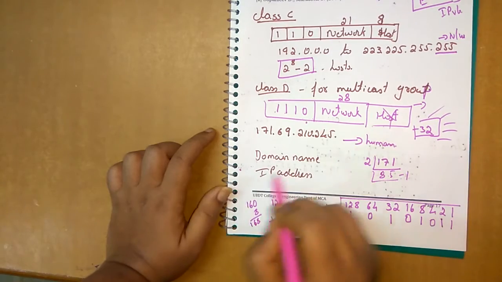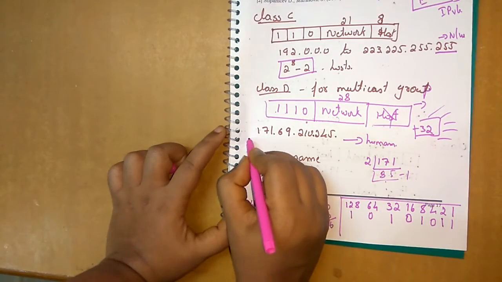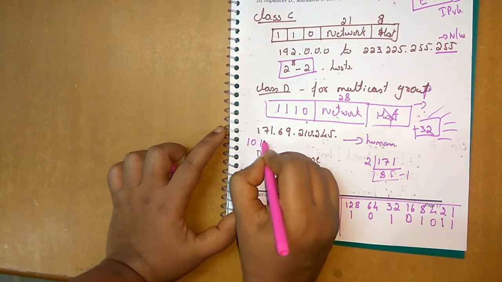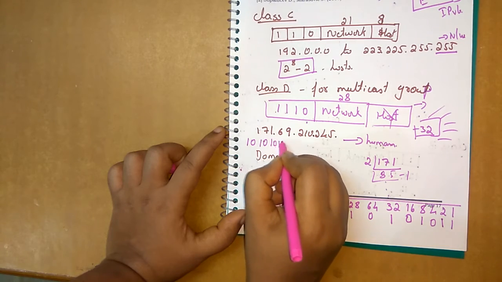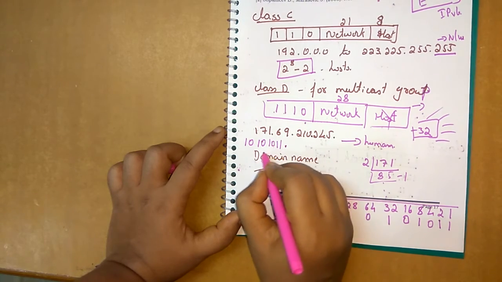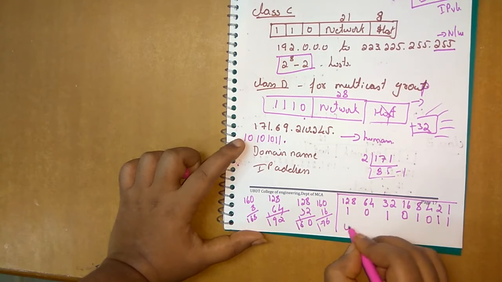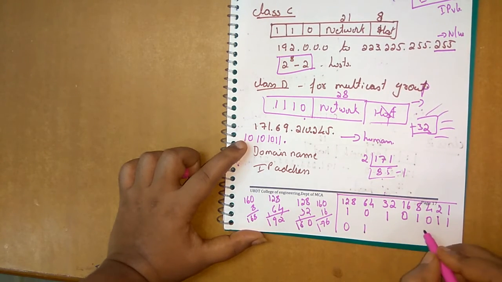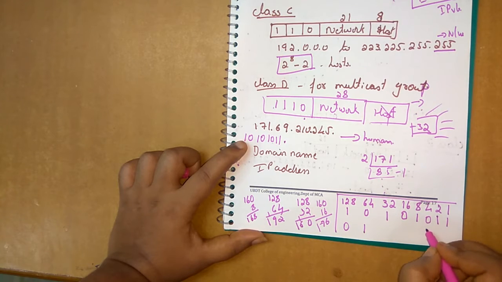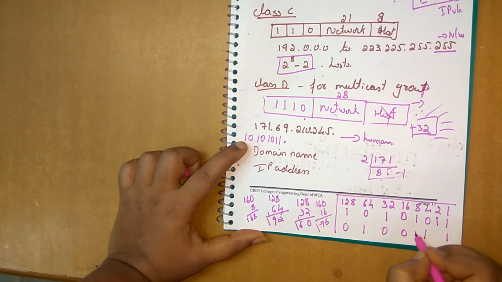171 means 1 0 1 0 1 0 1 1. This is 8 bits. Similarly, for 61, how can I write it? 0, 64, and so on, with the remaining bits being 0.